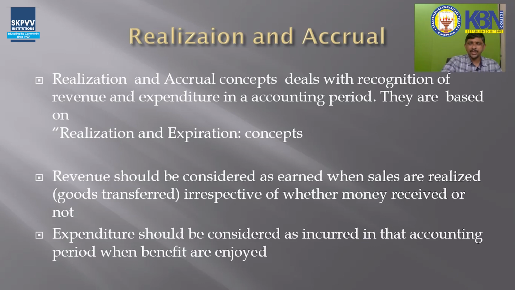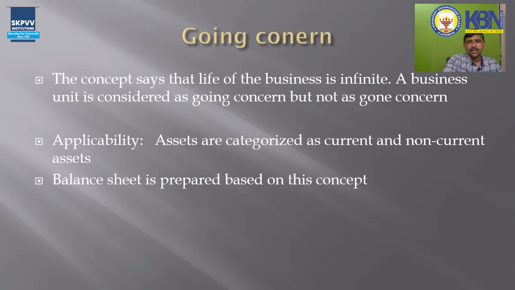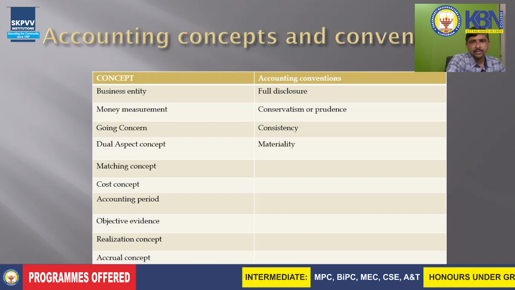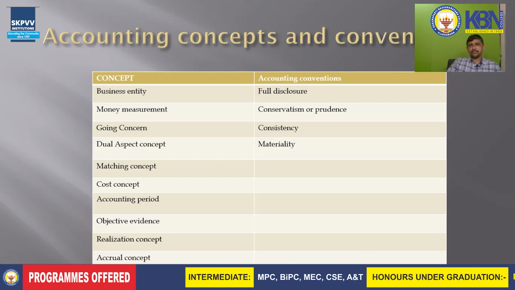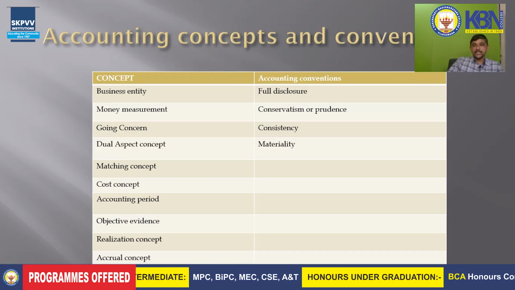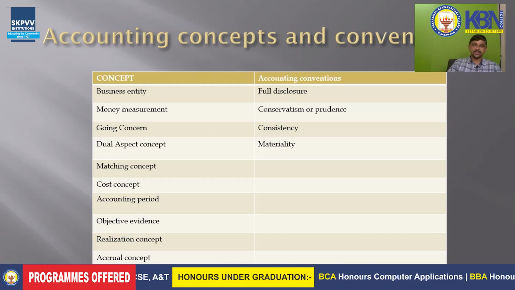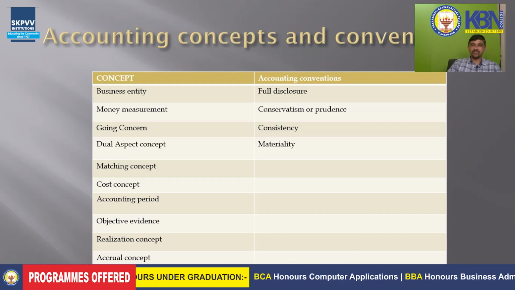So these are the major 10 concepts, and 4 conventions also there. That is full disclosure, convention of full disclosure, convention of conservatism, convention of consistency, and finally convention of materiality.